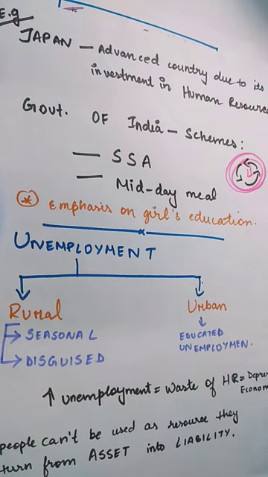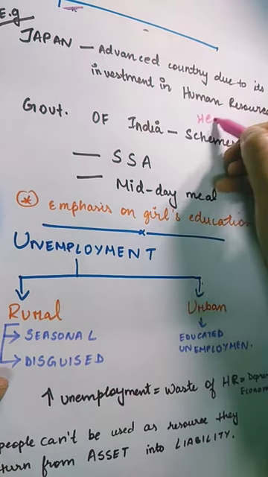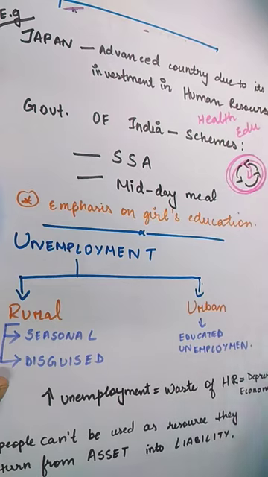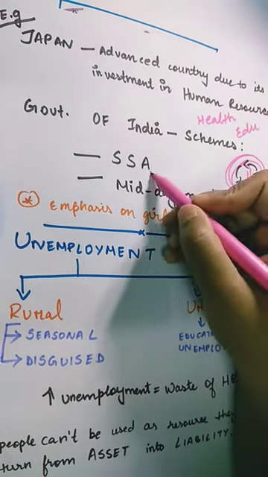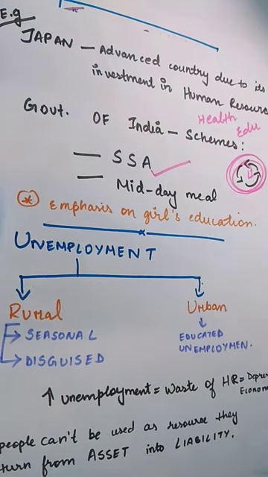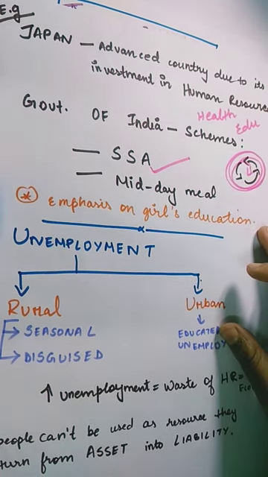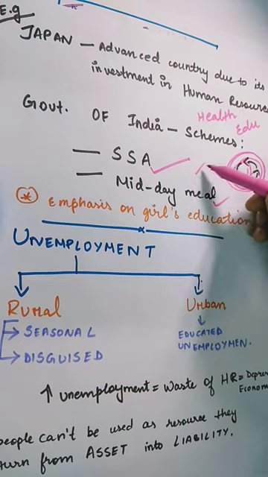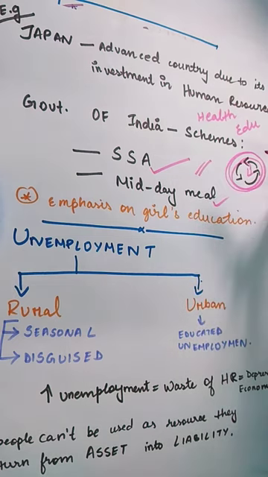And thereby the government of India has also understood the importance of investment in the health and education sector. Thereby they have launched various schemes like the SSA. The full form of SSA is Sarva Shiksha Abhiyan, and secondly, we have the midday meal scheme. These kinds of schemes have been implemented by the government of India so that the attendance of students increases day by day.